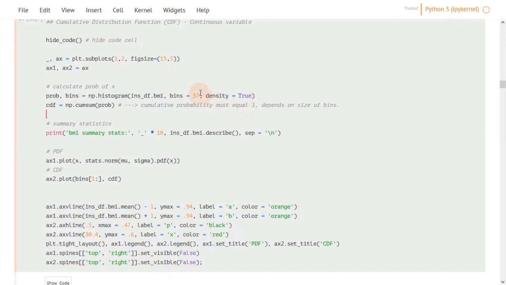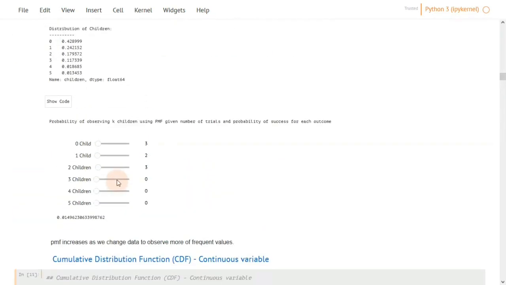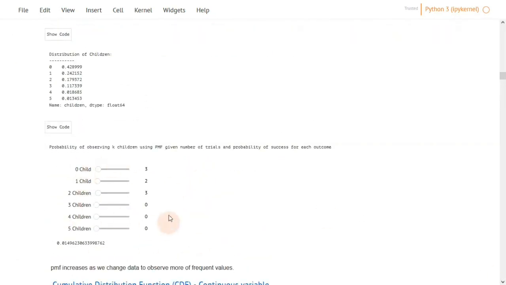And the number of bins, it's weird, that's 37. That's because you want the cumulative sum to equal 1. So you just try several times here until you reach the sum which is equal to 1. And then you plot it using the bins, which refer to the x value, and the cumulative sum of the probabilities. Okay.